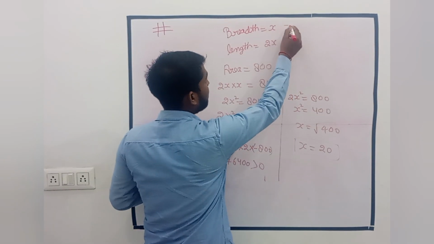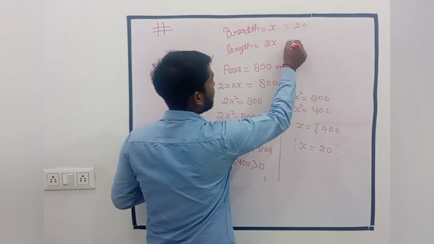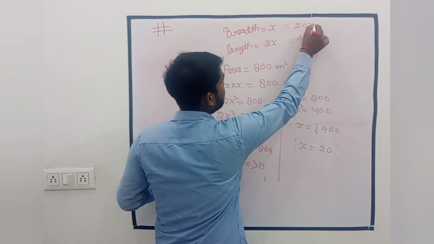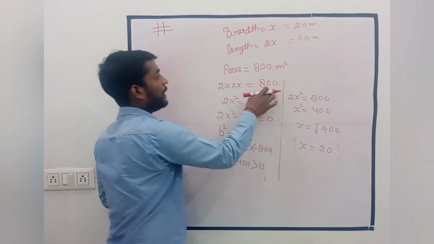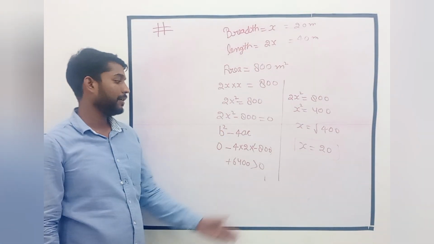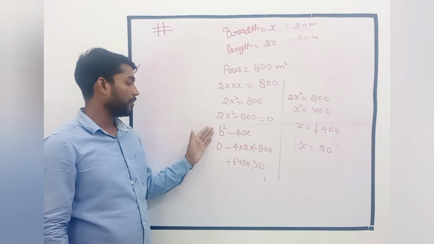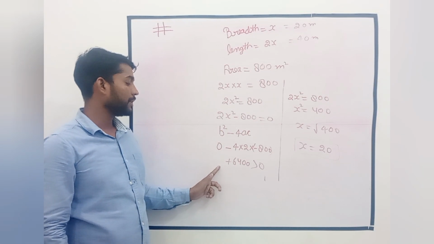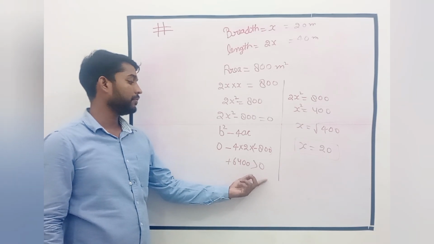That means the breadth is 20 and the length is 40, and we will multiply, then we get 800 meter square, and this is the solution. For the possibility check, we will do this first, and it should be greater than 0.